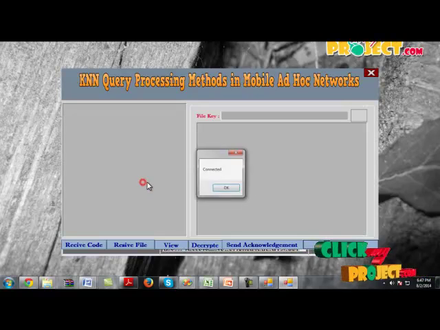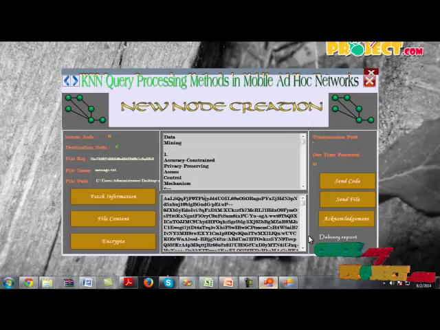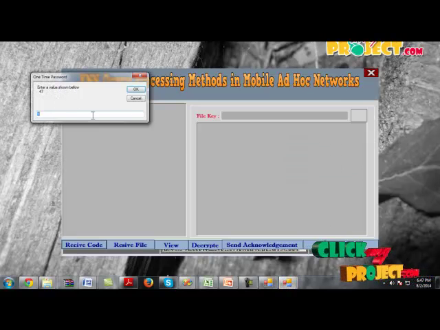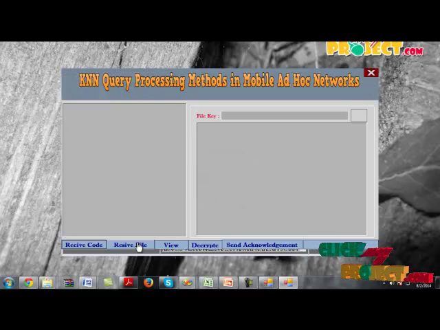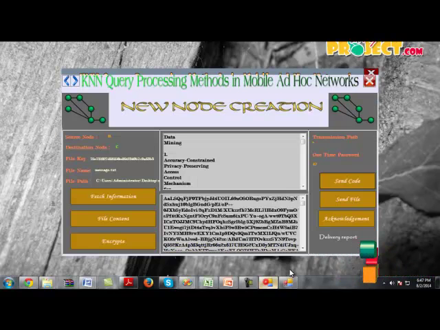If you click connection, the connection will be established, and if you click receiver code and send, the one-time password will be generated automatically. It will be random, it won't be static. You should type the one-time password correctly, otherwise it won't accept. It will show the valid message, and then you should click receive file. A file message will be displayed, and then you have to send the file.